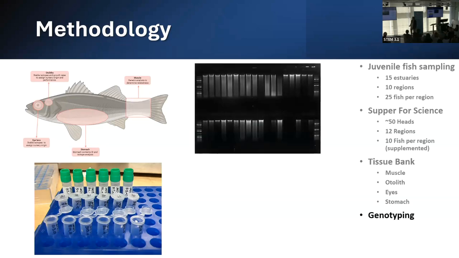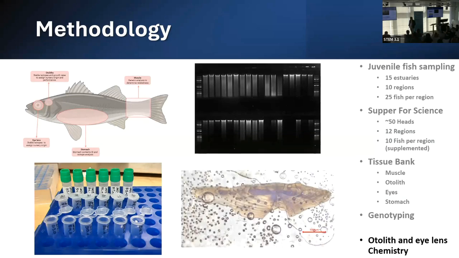A subset of these samples I've been using to genotype our fish to understand this level of relatedness between these populations, essentially just a genetic barcode for each individual, and we look at how closely related they are. I'll be talking mainly about that, but we're also using the otoliths and eye lens chemistry to understand and reconstruct movement patterns. There'll be more from Anna Sturrock and Joe Dawson on that later.